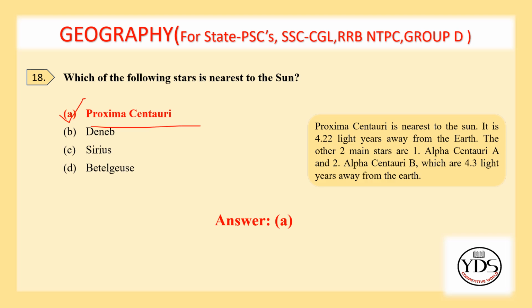Proxima Centauri is the nearest to the Sun. It is 4.22 light years away from the Earth. The other two main stars are Alpha Centauri A and Alpha Centauri B, which are 4.3 light years away from the Earth.